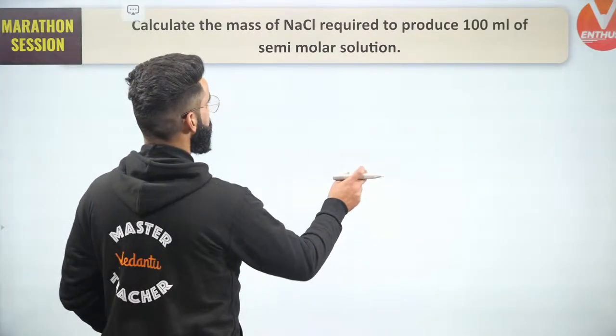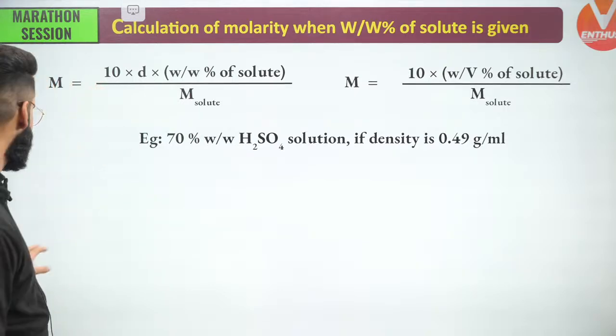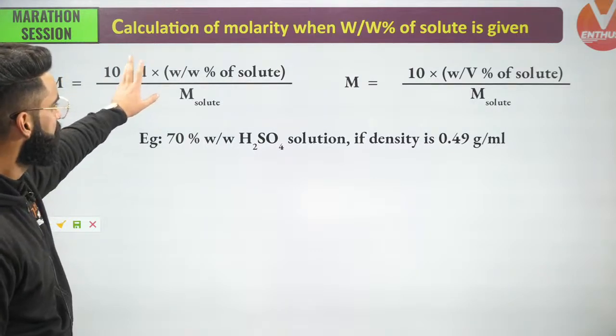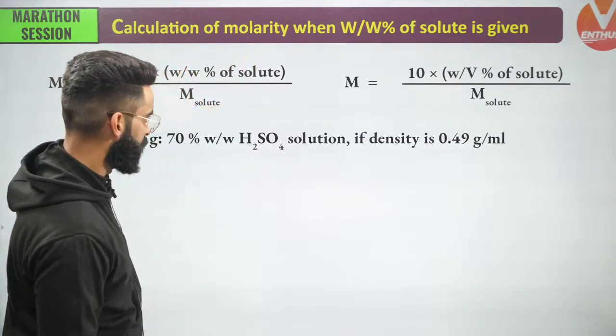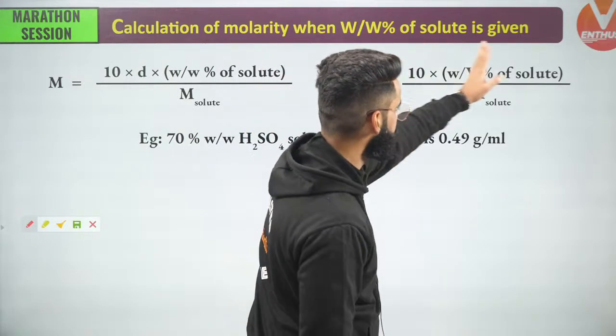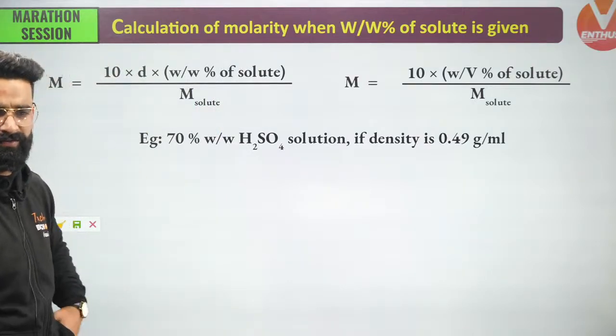Okay. Now guys, there is something I told you a few minutes back: molarity is equal to 10 multiplied by density of solution multiplied by weight percent of solute divided by molar mass of solute. At the same time, molarity is equal to 10 multiplied by weight by volume percent of solute divided by molar mass of solute. This is something I told you a few minutes back, right?